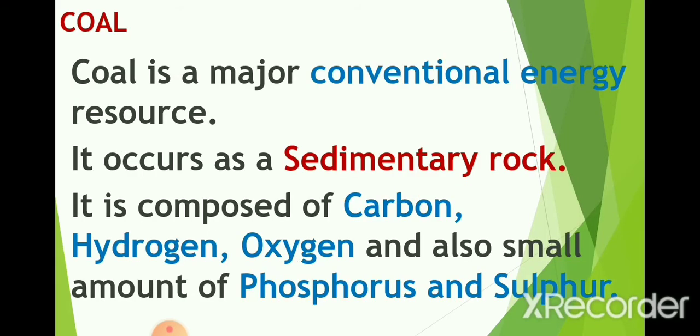Now we'll move to the next part, non-metallic minerals. Here we'll study three important non-metallic minerals: coal, petroleum and natural gas, and these three come under conventional energy resources. We use them for household purposes, in vehicles, and as an energy resource. Conventional energy resource means an energy resource which finishes when we use it, like petroleum, coal, natural gas, etc. We cannot use it again and again.